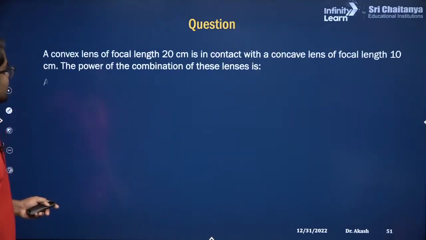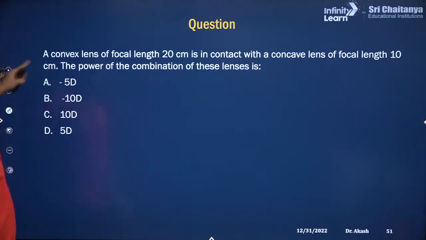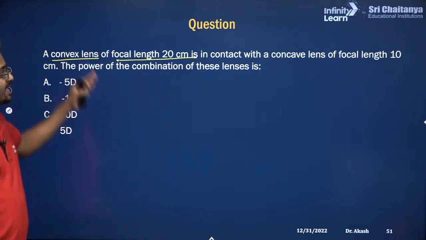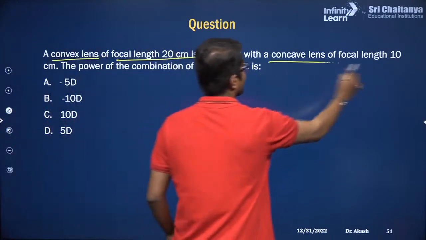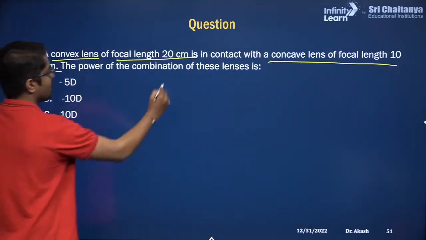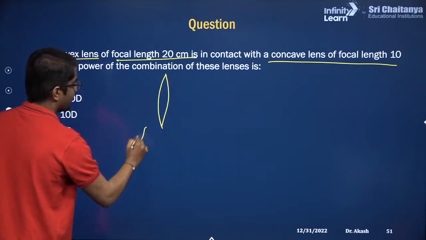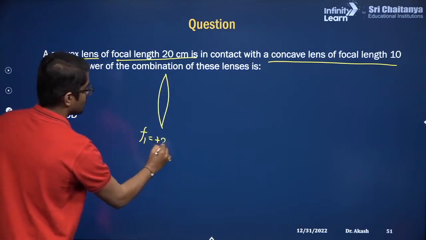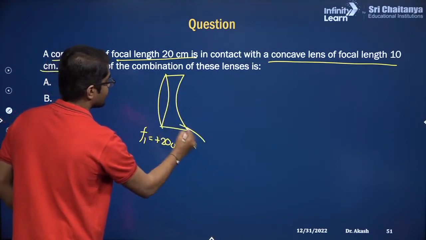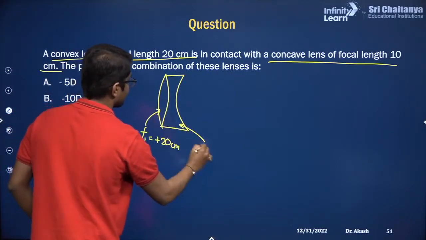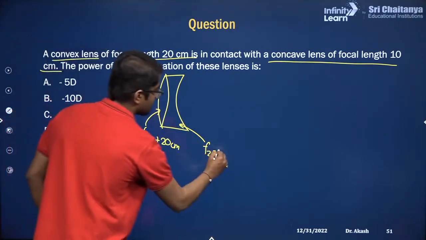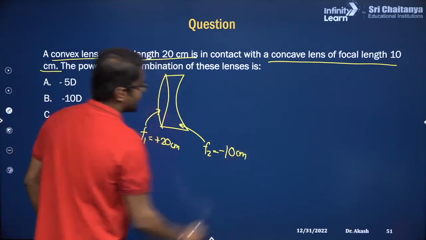So now last 3 questions. We have a convex lens, focal length is 20 centimeters. It is placed in contact with a concave lens, focal length is 10 centimeters. So let's draw it. Convex lens f1 is plus 20 centimeters, in contact with concave lens, and for this lens f2 is given as 10 centimeters. This is concave, so it is minus 10 centimeters.